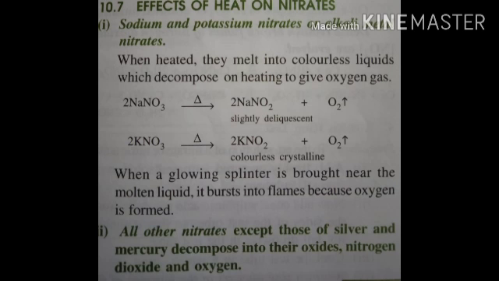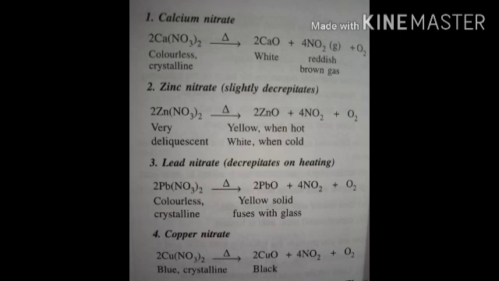All other nitrates except those of silver and mercury decompose into the oxides, nitrogen dioxide and oxygen. As you can see, calcium nitrate forms a white colored compound CaO and NO2 is liberated. With zinc also, it forms a solid which is yellow when hot and white when cold. That is zinc oxide of course, and reddish brown colored gas NO2 is observed.